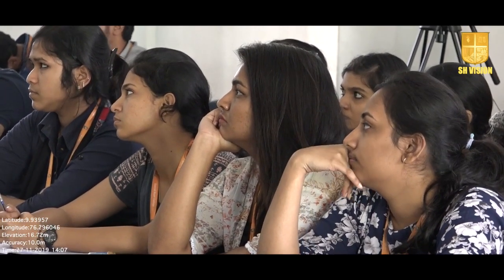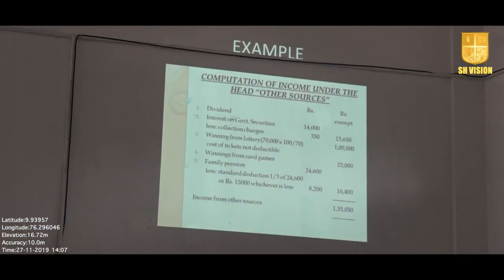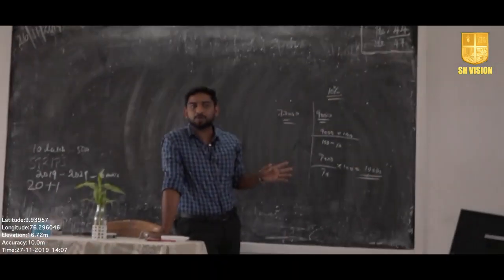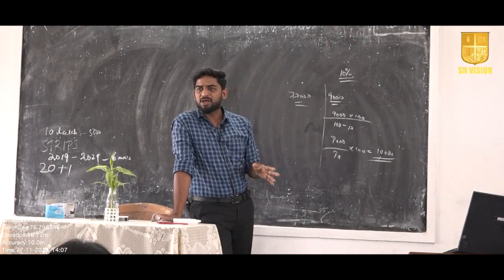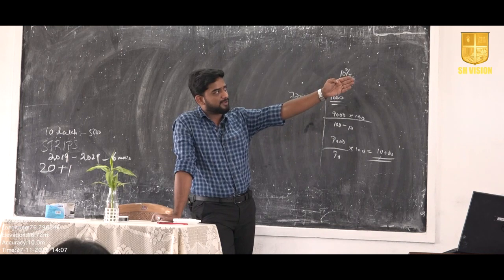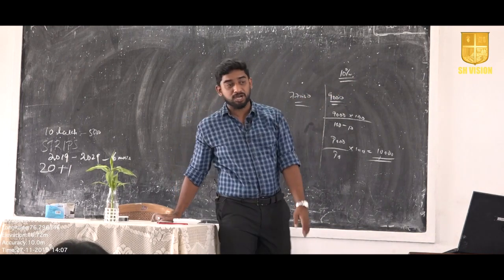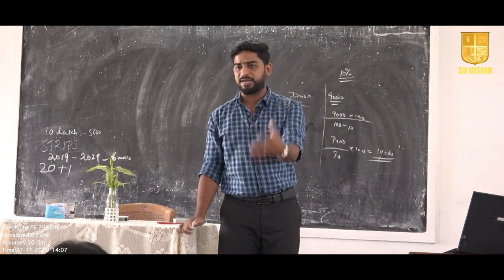And winning from lottery, and you receive the amount of 77,000. Suppose lottery amount is 1 crore rupees and you won't get 1 crore rupees, right? Because the government will take TDS amount. For example, for winning from lottery, the TDS rate is 30%. So you will get the amount after deducting the TDS amount.